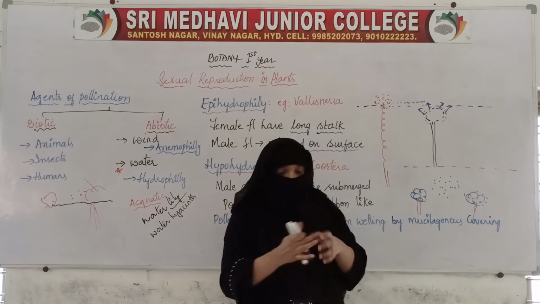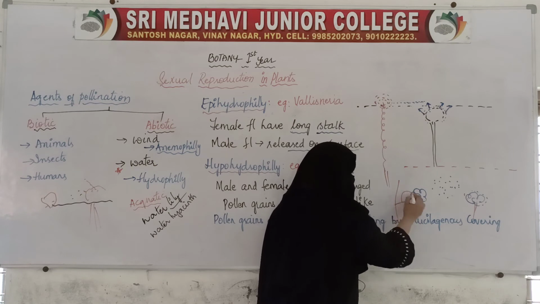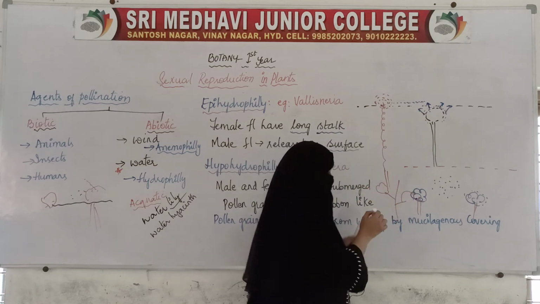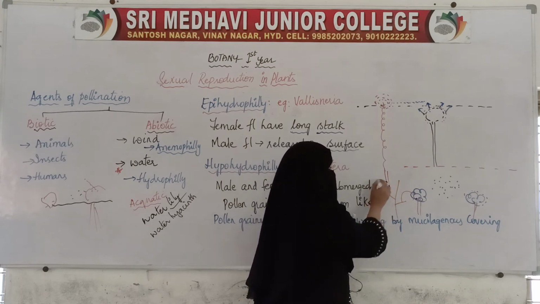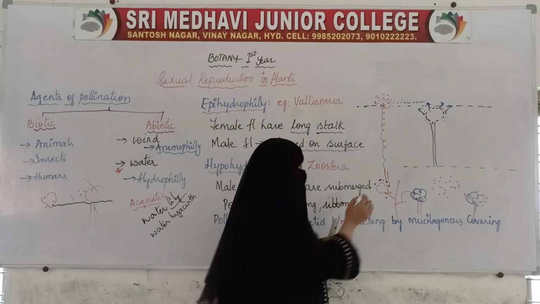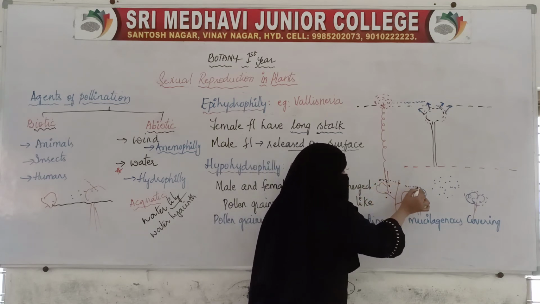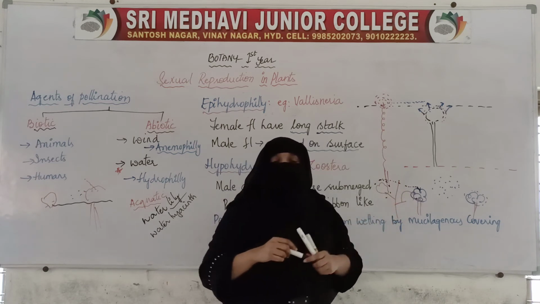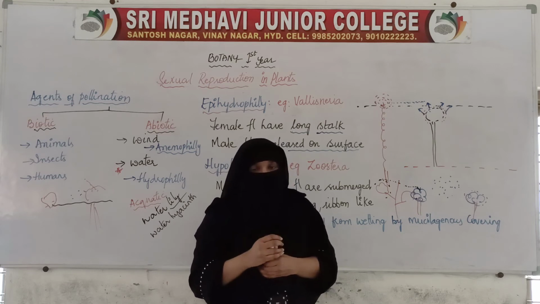Even if male flowers and female flowers are on the same plant, male flowers will release the pollen inside the water. So when the water current moves, if it comes in contact with this flower, here stigma is there, so it will receive the pollen grains.